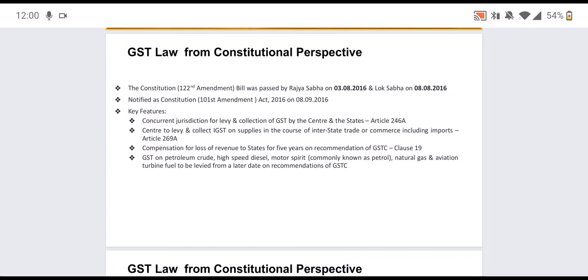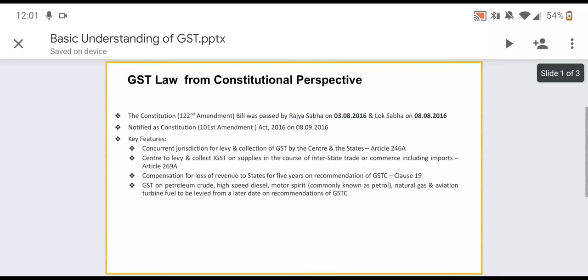So guys, here are some key features about goods and service tax. So first thing which we have to keep in mind is that this act is covered under the concurrent list of the Constitution. The concurrent list gives the joint power to center and state government to levy some kind of tax.